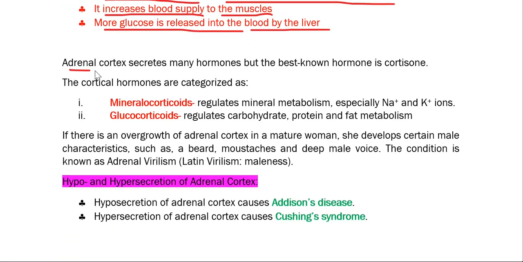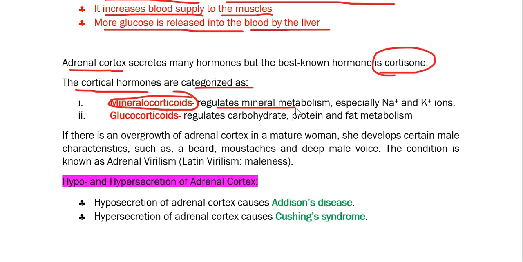Now if we observe the adrenal cortex part, it secretes many hormones, but the best known hormone is called the cortisone hormone. The adrenal cortical hormones we can categorize as mineralocorticoids, which mainly regulate mineral metabolism, especially sodium and potassium ions. Glucocorticoid is another important hormone secreted by the adrenal cortex, also under the group of cortical hormones, and this hormone regulates carbohydrate, protein, and fat metabolism.